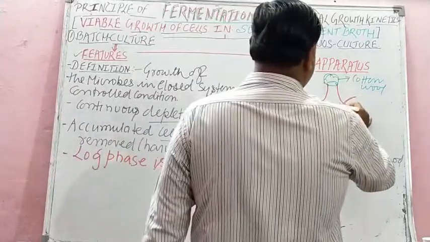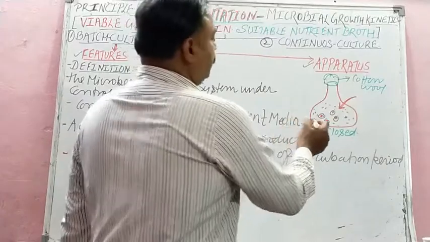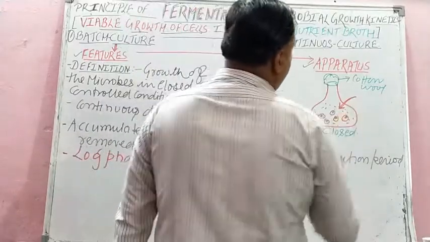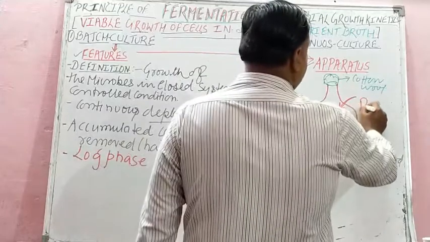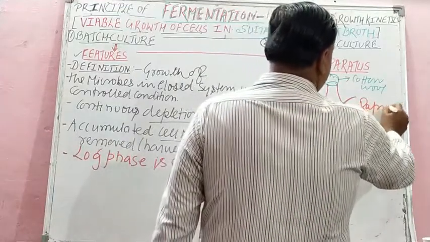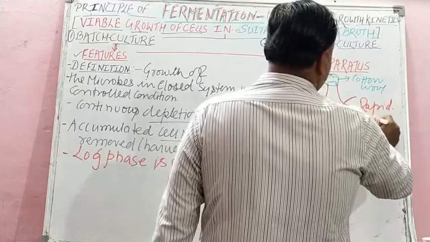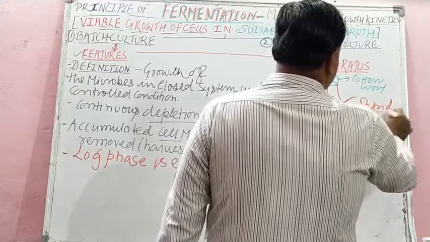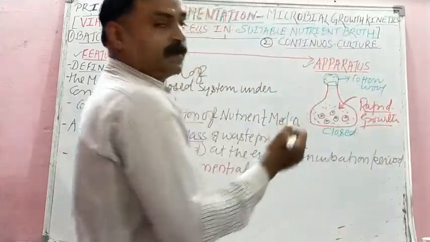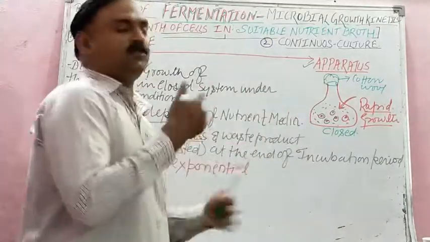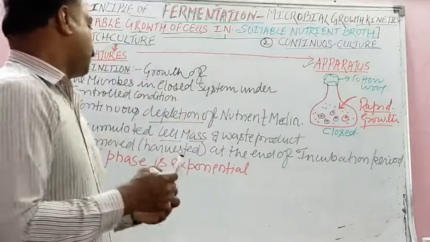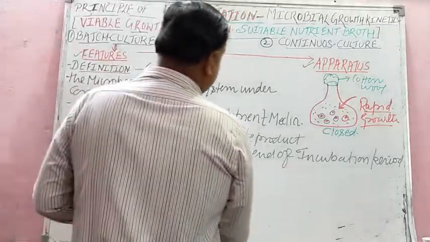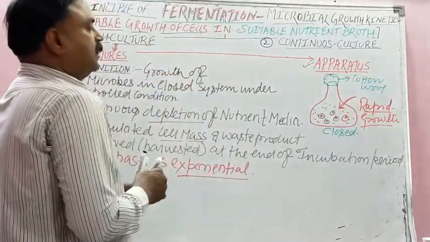Log phase means it is the phase when the microbes absorb the nutrient medium and grow rapidly. Rapid growth after absorbing the nutrient broth. It grows very rapidly. Exponential means 2 into 4, 8, 16 and so on. So the log phase is very fast, exponential, isn't it?